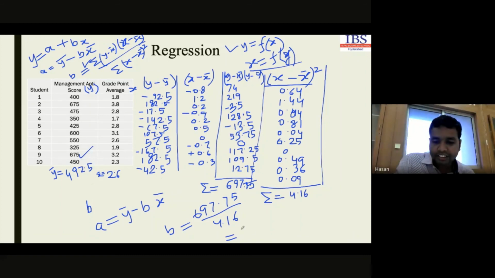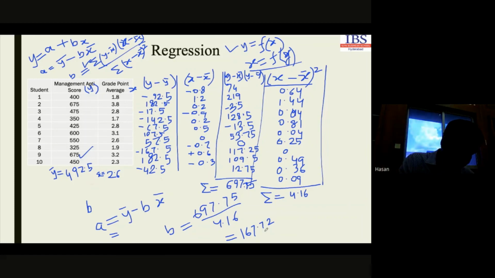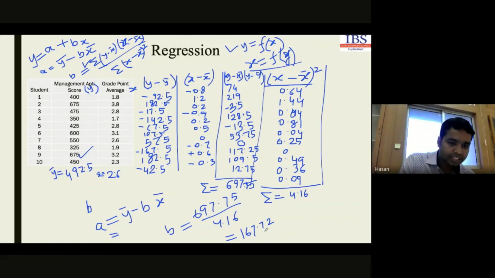It will be 167.72. b value is 167.72. And what about a value? We know that y bar is 492.5. This is 492.5 minus 167.72 multiplied by 2.6. This one will be 56.4. a value will be 56.4.